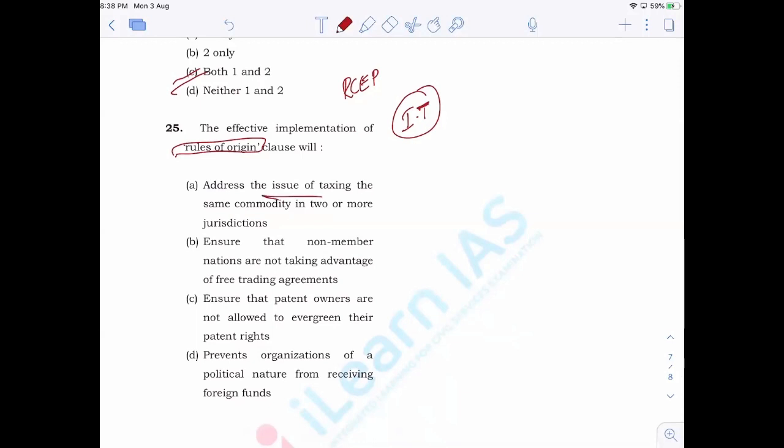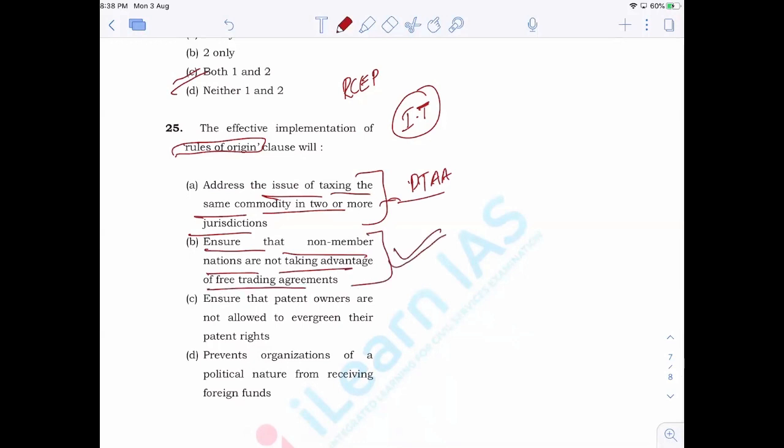Now, address the issue of taxing the same commodity in two or more jurisdictions. That is the double taxation avoidance agreement, which is not related to rules of origin. Ensure that non-member nations are not taking advantage of free trading. This is the correct answer.